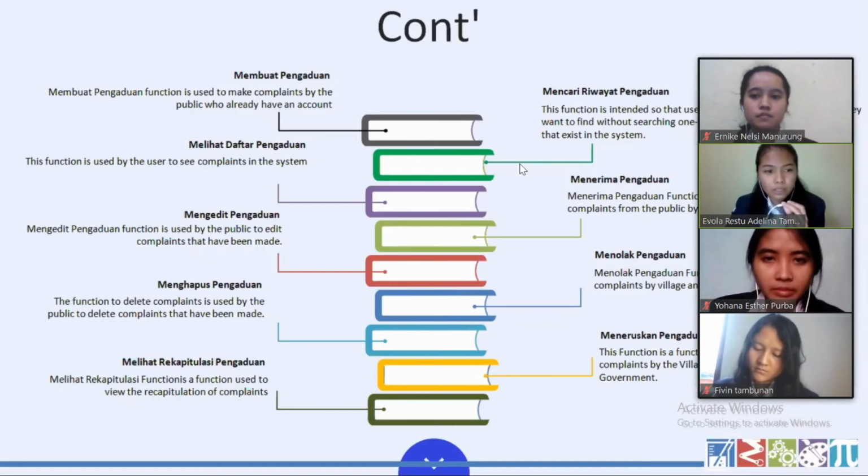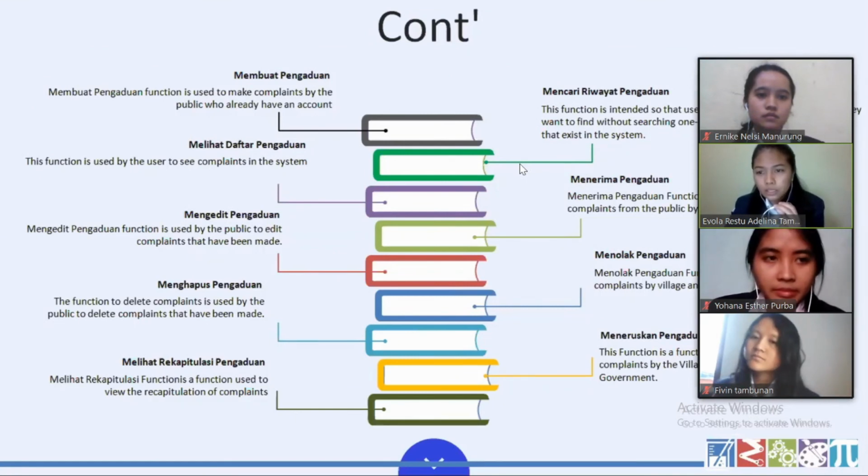Mengedit pengaduan function is used by the public to edit complaints that have been made. Menghapus pengaduan function is used by the public to delete complaints that have been made. The next is melihat rekapitulasi pengaduan. Melihat rekapitulasi pengaduan is a function used to view the recapitulation of complaints. Mencari riwayat pengaduan. This function is intended so that user can easily find the complaints they want to find without searching one-on-one from the list complaints.